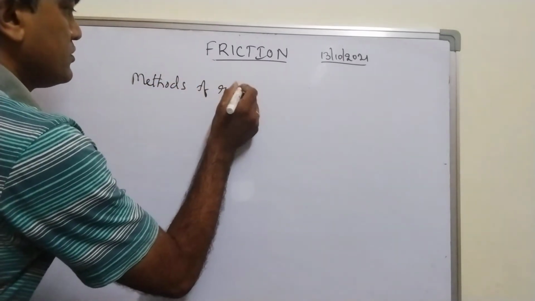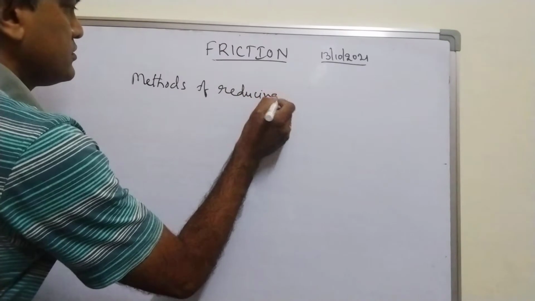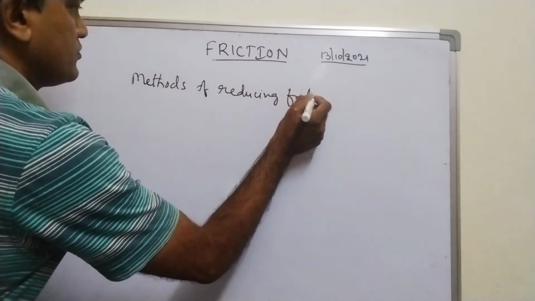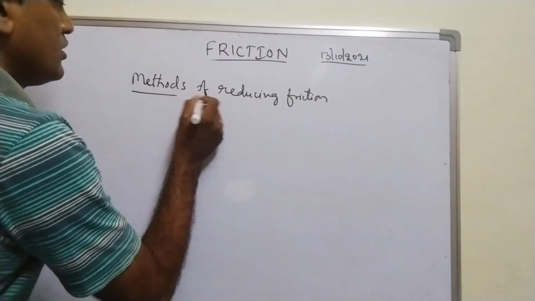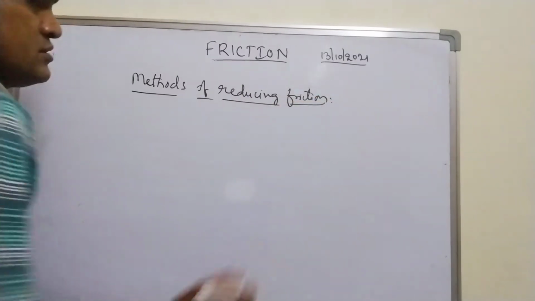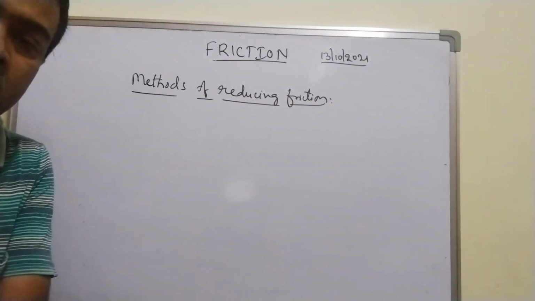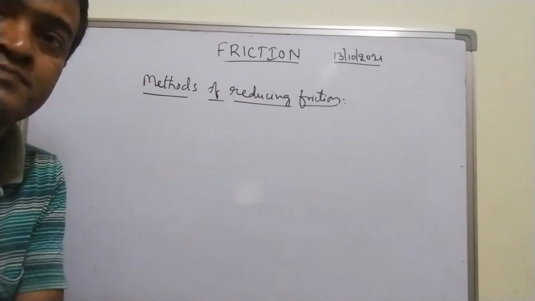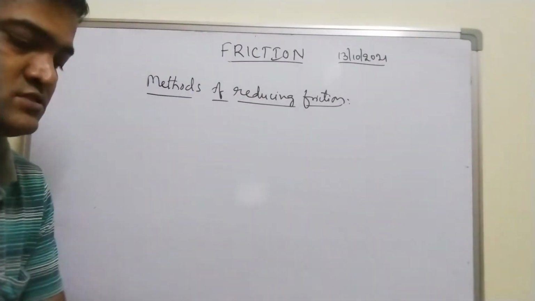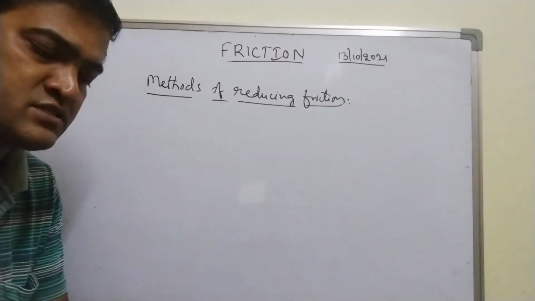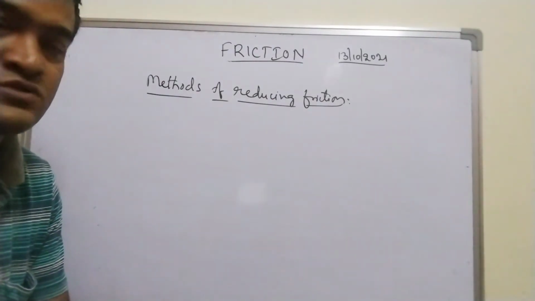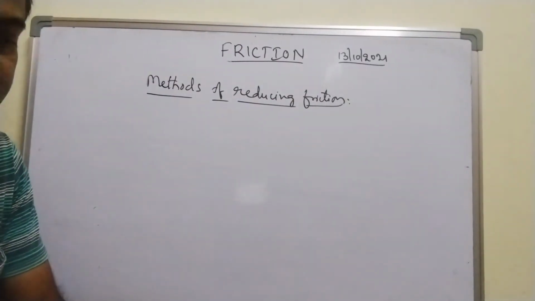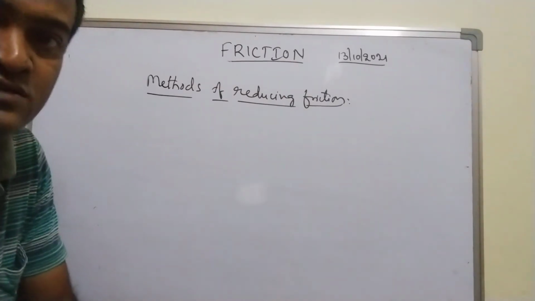How can you reduce friction? Of course, friction is sometimes an advantage to us and sometimes a disadvantage. Mostly it is an advantage, disadvantages are very few, right? So how can you reduce friction? There are especially four methods.